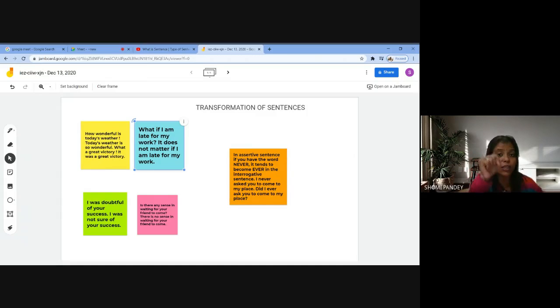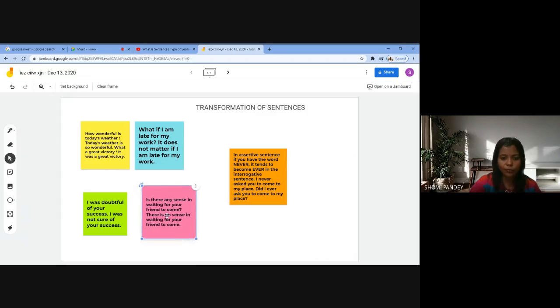So now in that interrogative sentence, how do I change it into an assertive? I would say, it does not matter if I'm late for my work. That means it hardly matters. There won't be a great loss if I'm just late by, say, 5 minutes, or maybe 2 minutes. All right. Now let's take a look at yet another type.